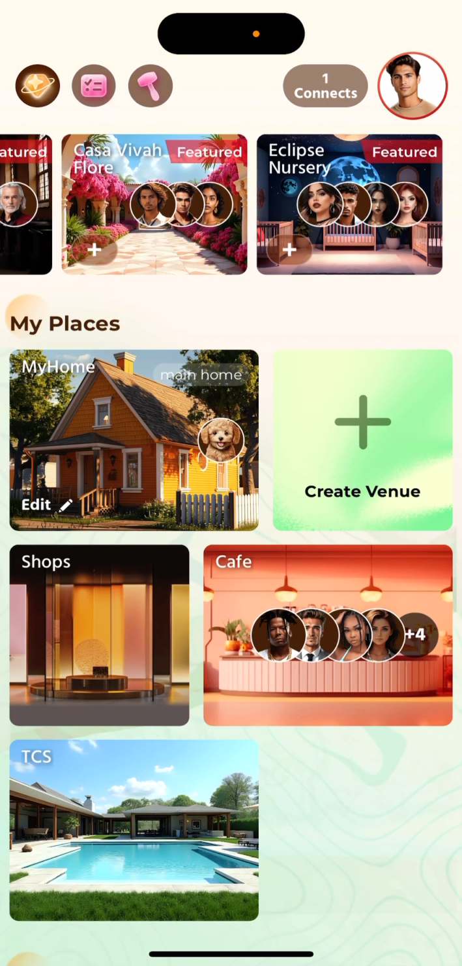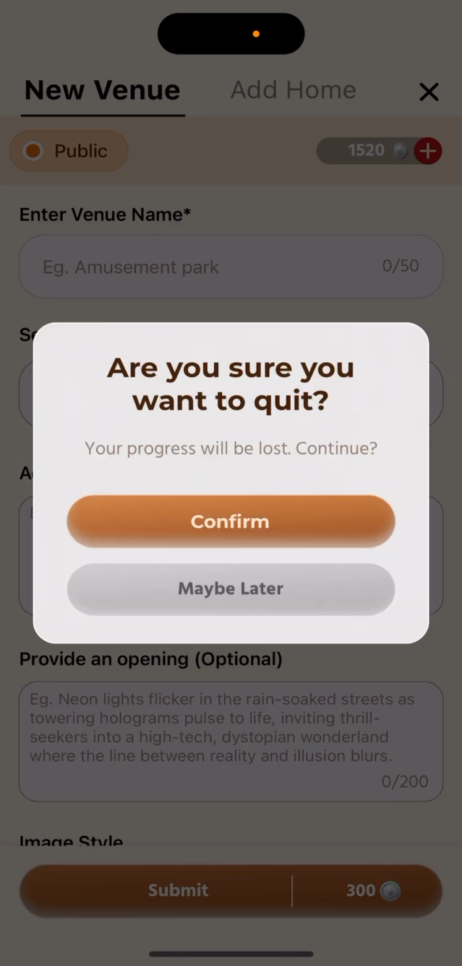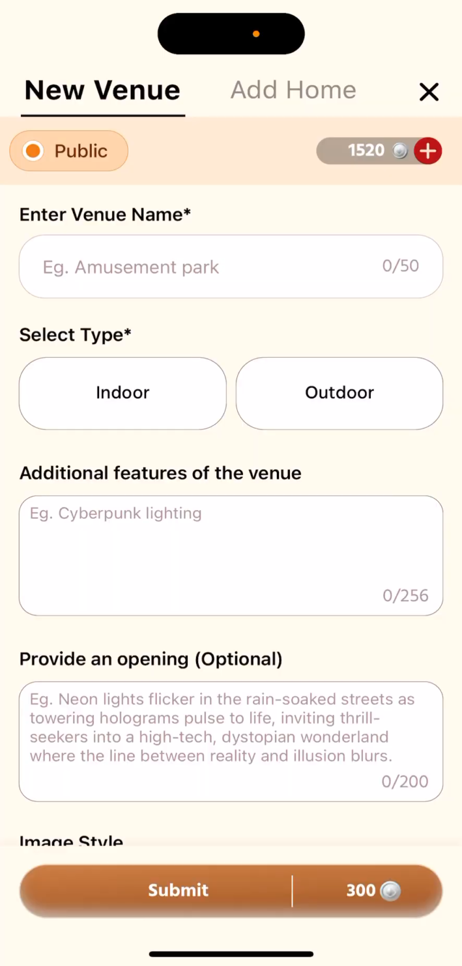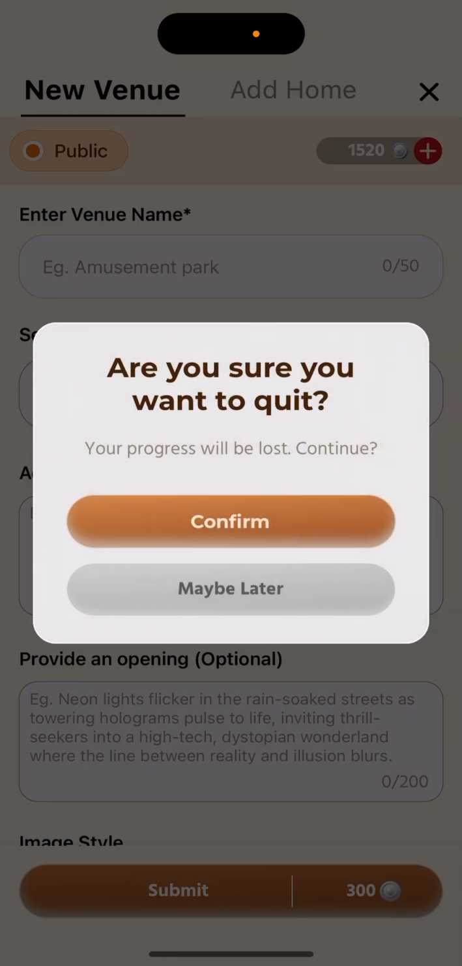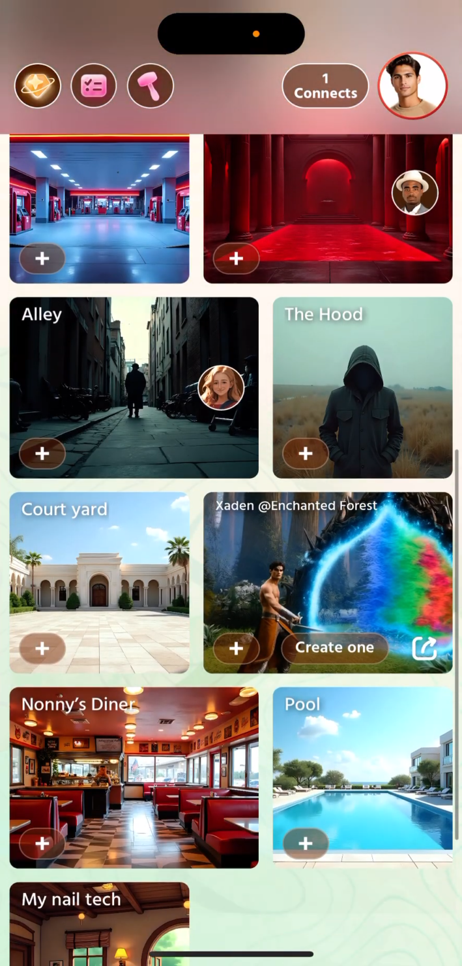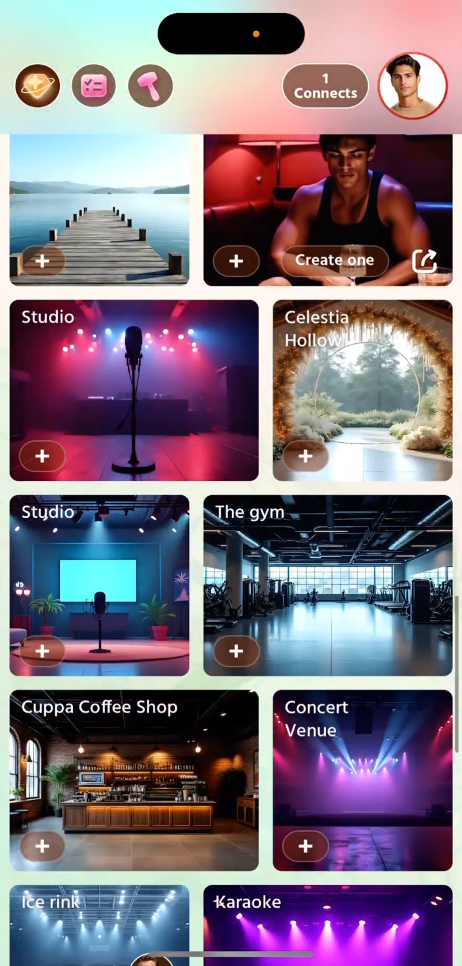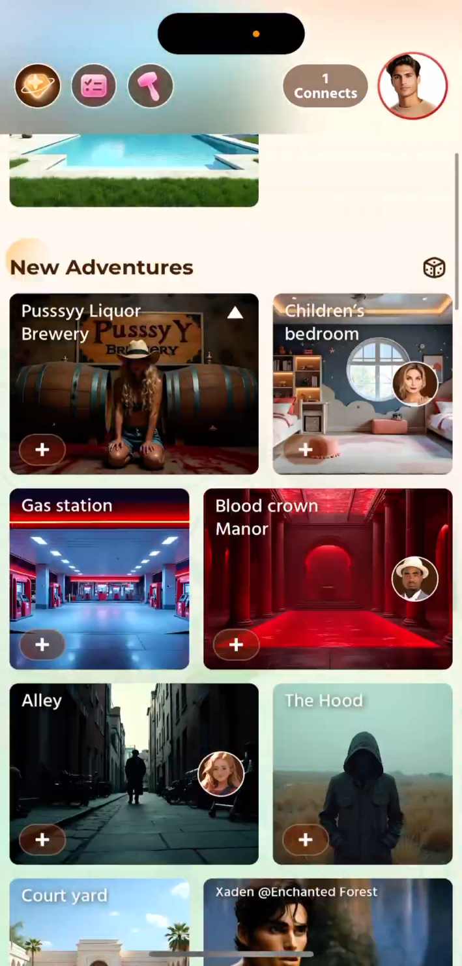And pretty cool. Also, you can create your own venue if you want. So this app is kind of still Character AI chat, but here you have more visual. You have more of these AI places, and it's a bit more visual and more fun. So that's what it is. So yeah, there you have it.